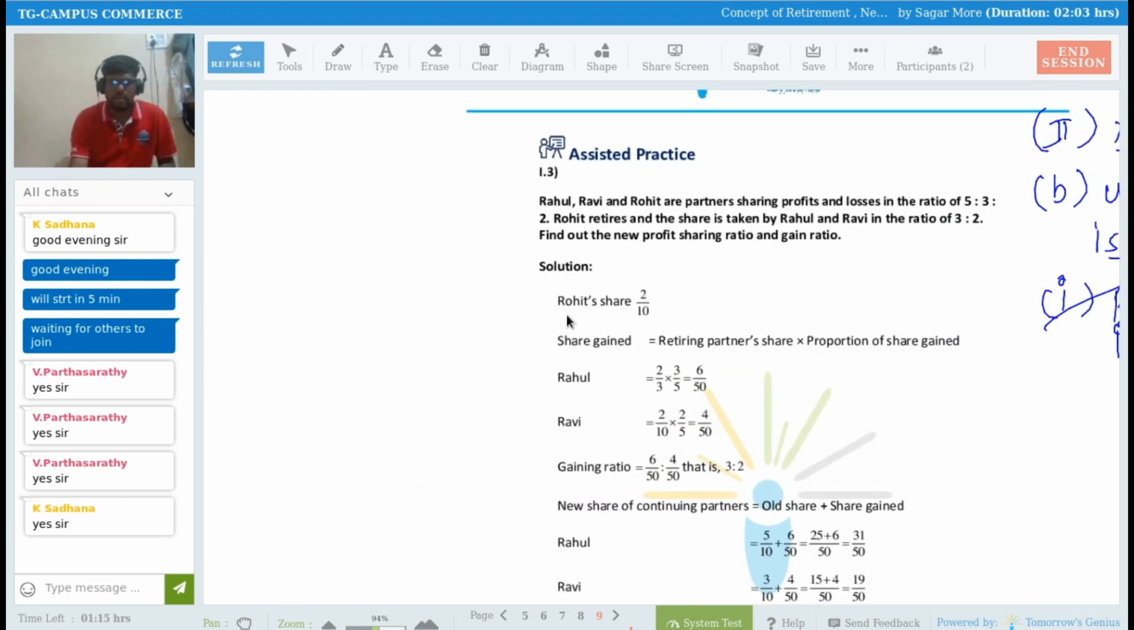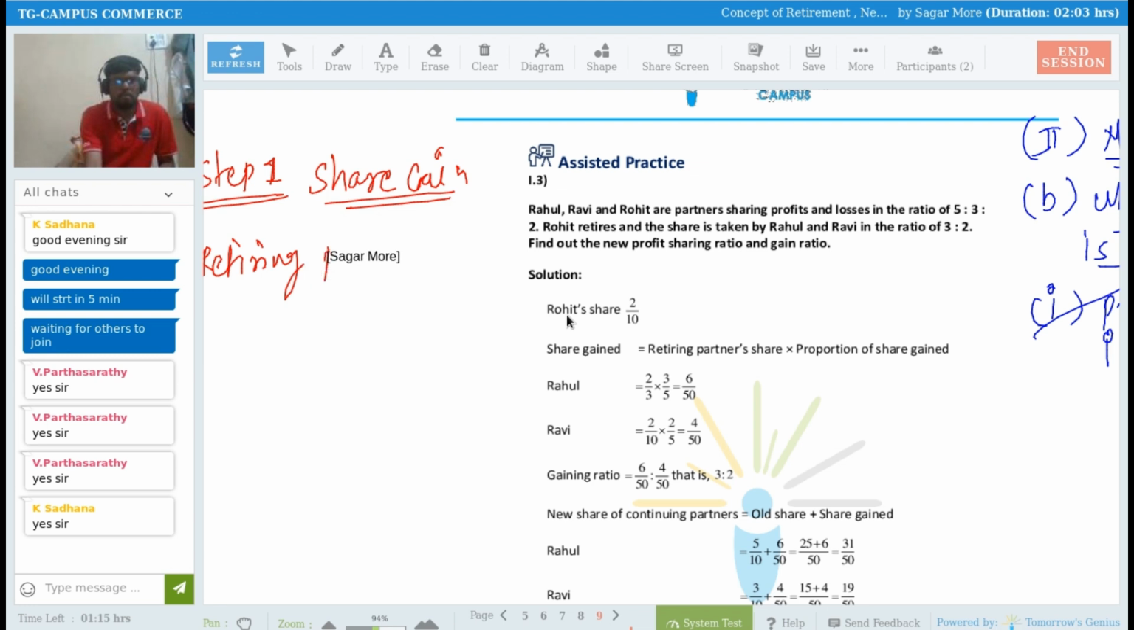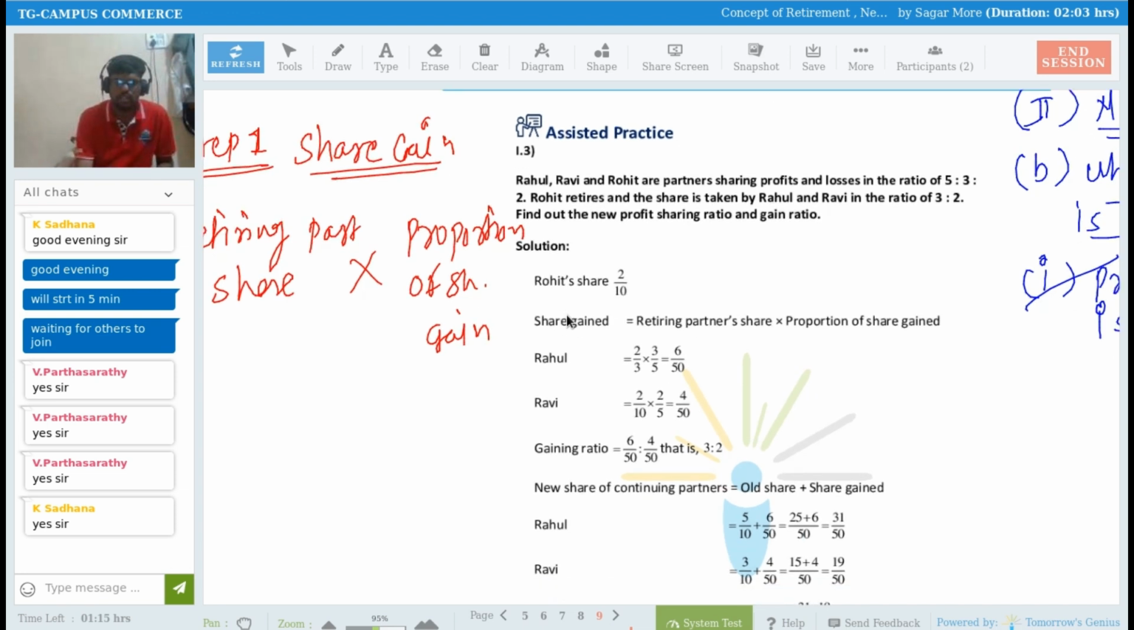So I'm just following steps. I'm writing down the steps. What I need to do, sir. Step number 1: you have to calculate share gain. Share gain calculation. So how to calculate share gain? Simply we have to use a formula: retiring partner's share multiplied by proportion of share gain. That we have to use. Right? That is my first step. Sir, I am applying my first step for solving this question.